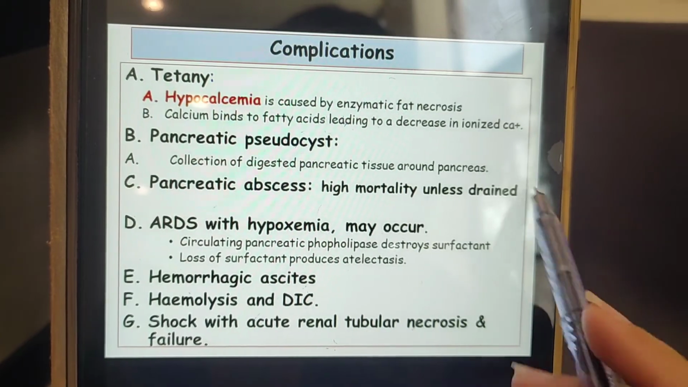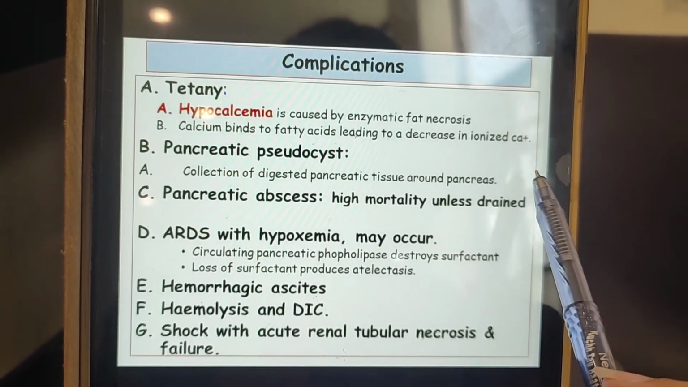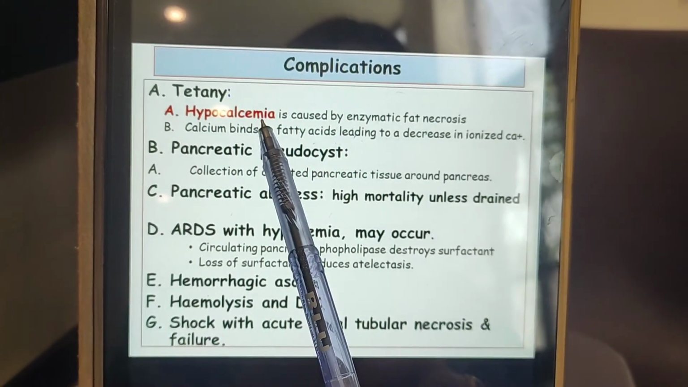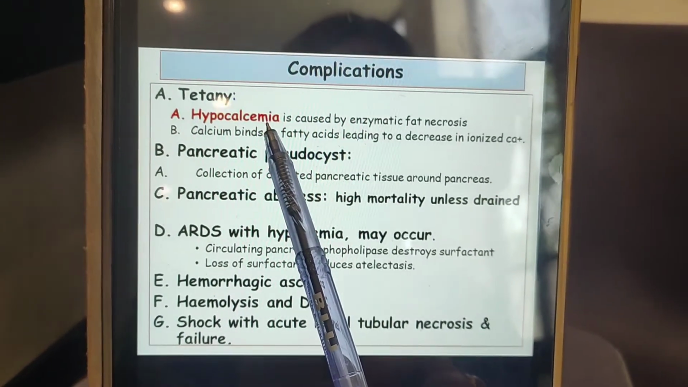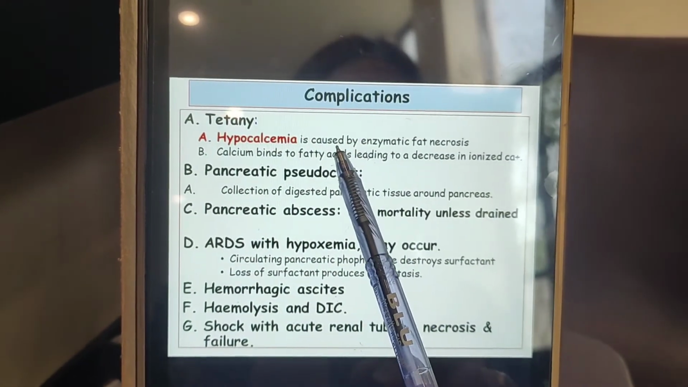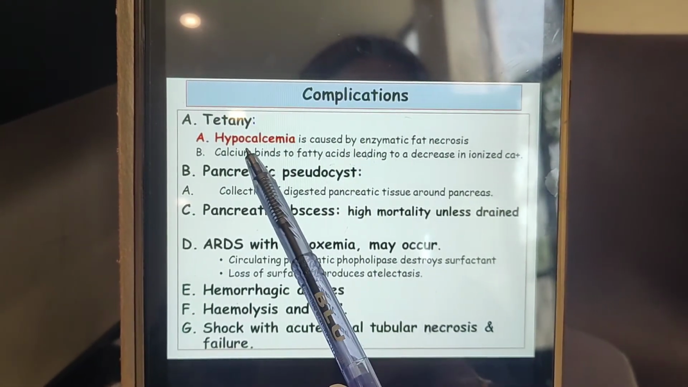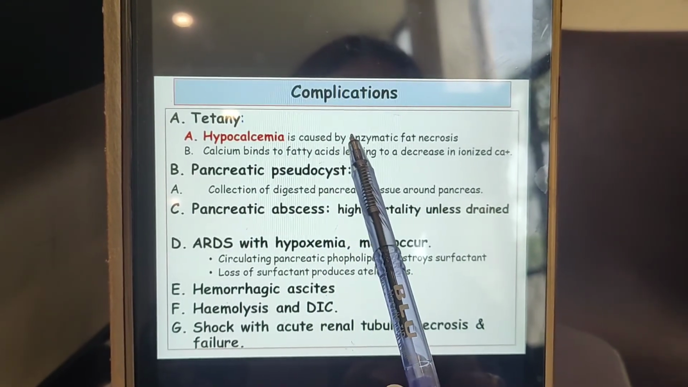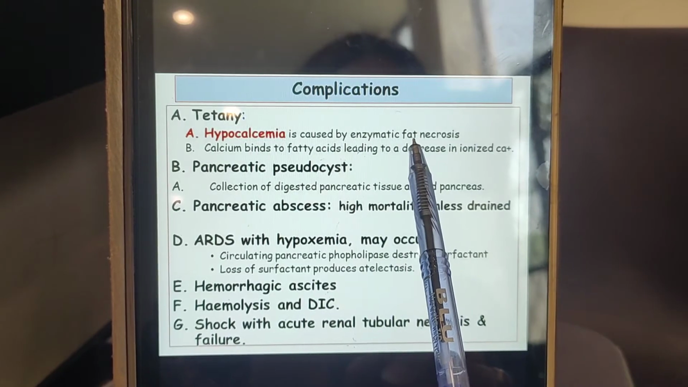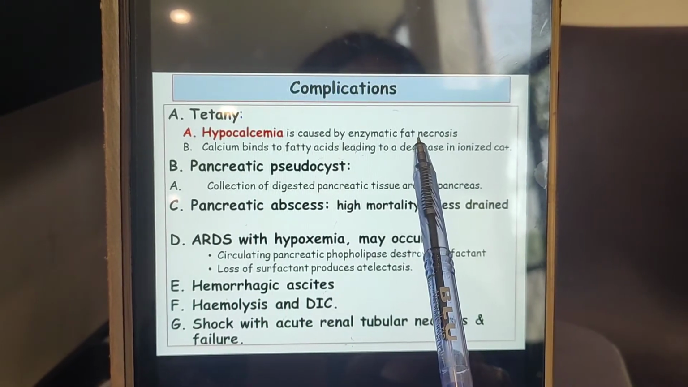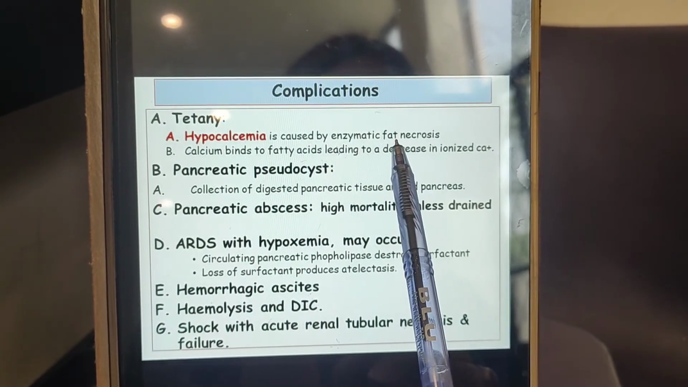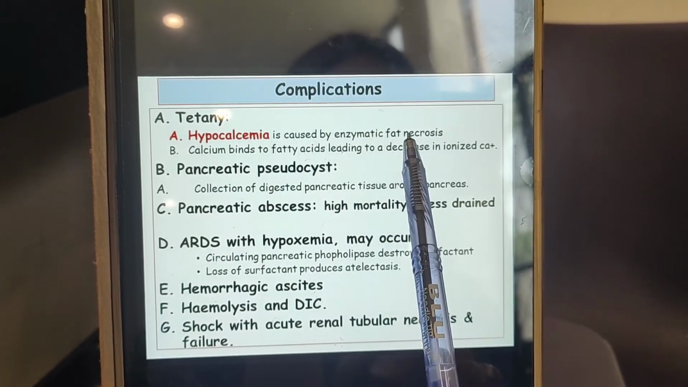Now, what are the complications that can develop as a result of pancreatitis? There can be hypocalcemia. As hypercalcemia is a risk factor, what will happen after developing severe pancreatitis? The patient can convert into hypocalcemia rather than hypercalcemia. Hypocalcemia is caused by enzymatic fat necrosis. I told you that fat metabolism is happening in the pancreas, and in pancreatitis it will be compromised and will lead to fat damage.